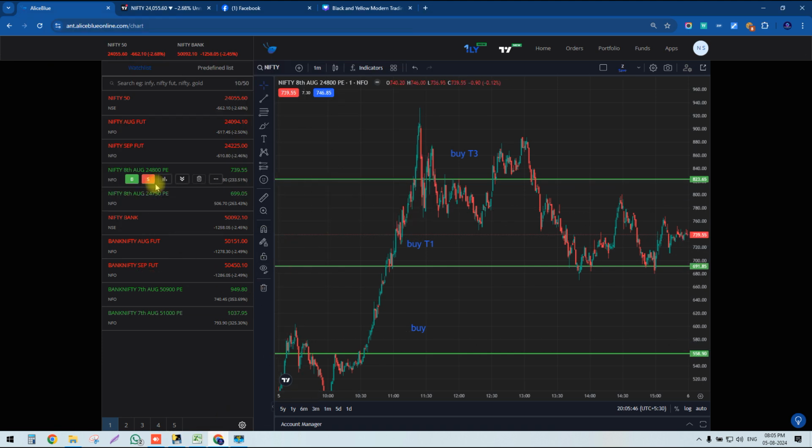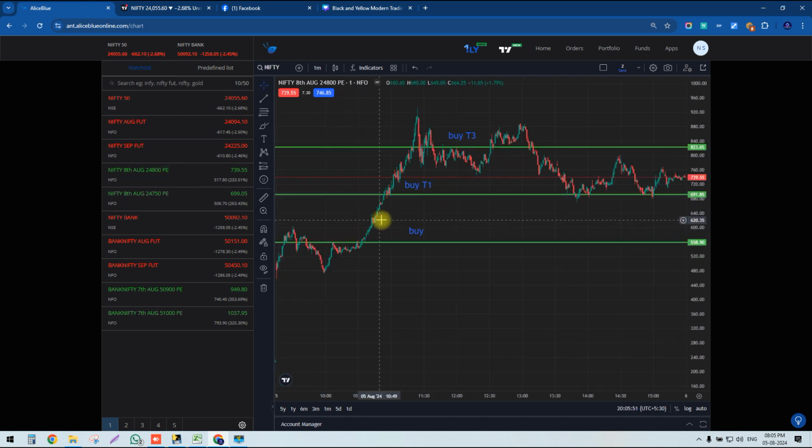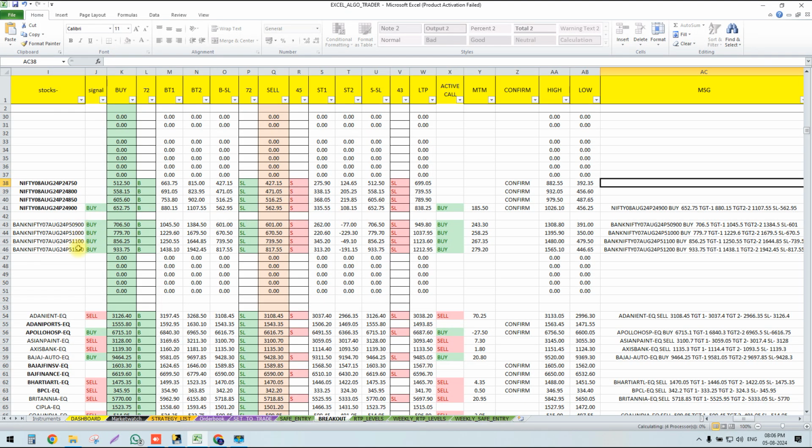Yes, you can see here where our buy was generated, and this was our buy target 1, and this was our buy target 2 of the Nifty August put option, strike price 24,800. Clearly I'm mentioning here, this was buy target 1, and this is buy target 2.